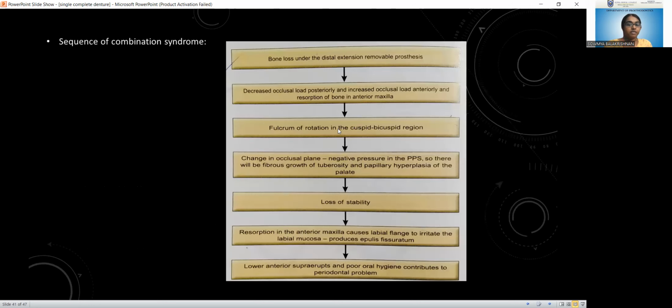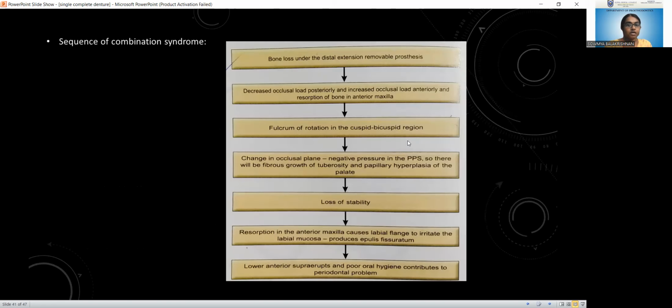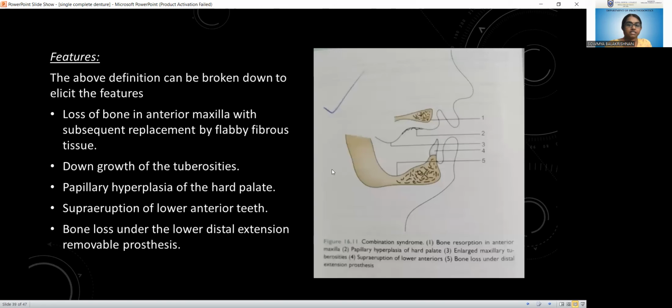Then what happens is a fulcrum of rotation in the cuspid and bicuspid area. So automatically our plane of occlusion is changed, and there will be a fulcrum of rotation in the cuspid and also the bicuspid area. That causes a negative pressure in the posterior palatal seal area. So there will be fibrous growth of the tuberosity and also papillary hyperplasia of the palate, because there is a fulcrum of rotation in the bicuspid area and a change of occlusal plane.